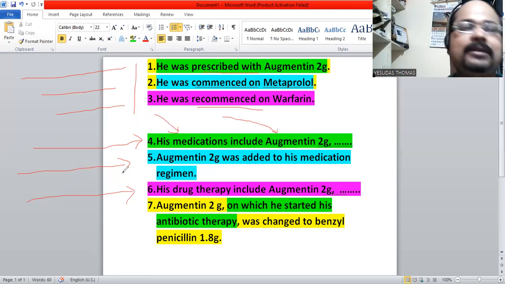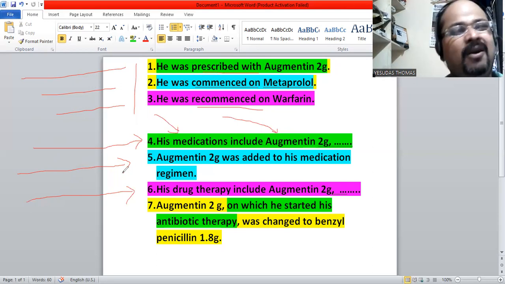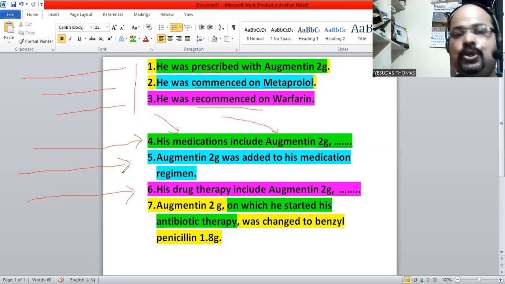Suppose he is taking paracetamol and some vitamin tablets or something else. Now he has an infection, so Augmentin 2 gram was added to his existing medication regimen. So something is added to the existing medication, so we can say Augmentin 2 gram was added to his medication regimen.